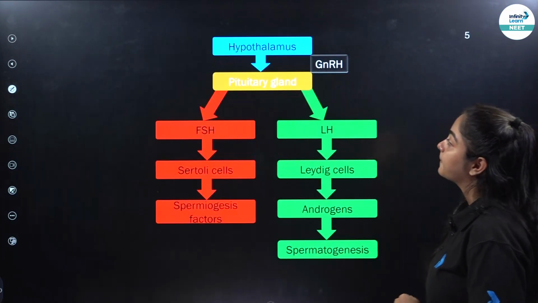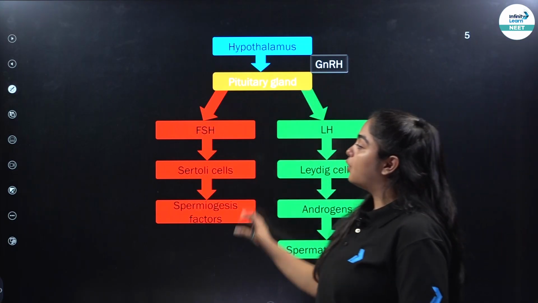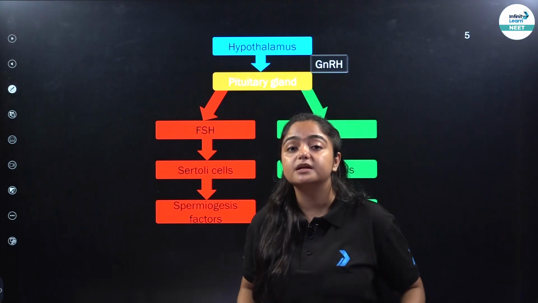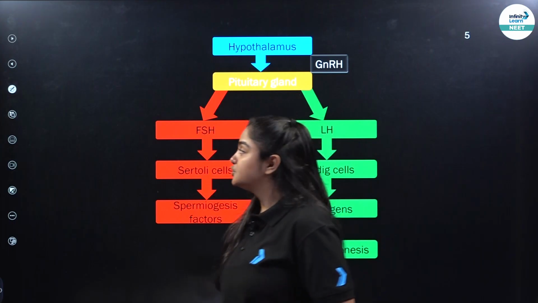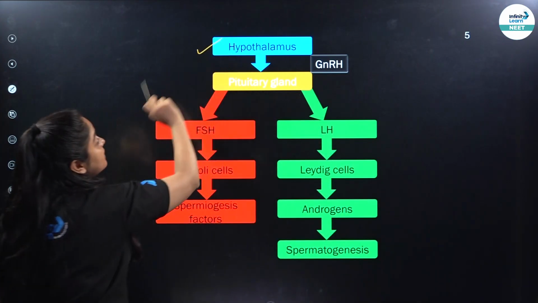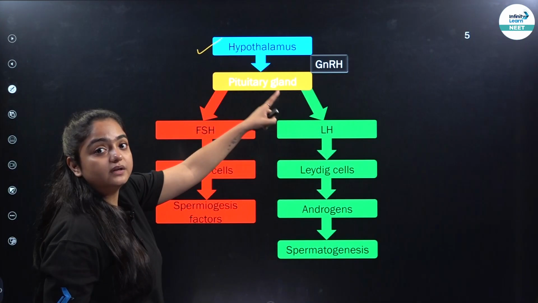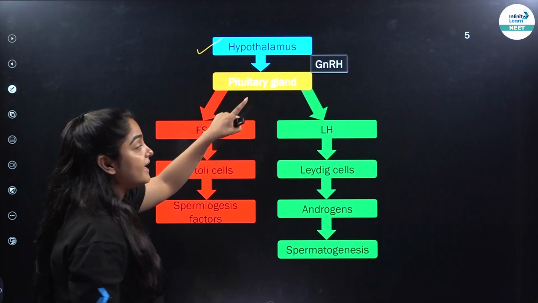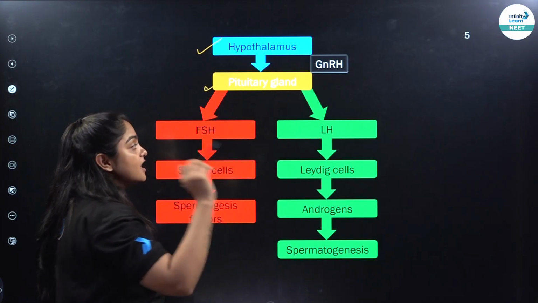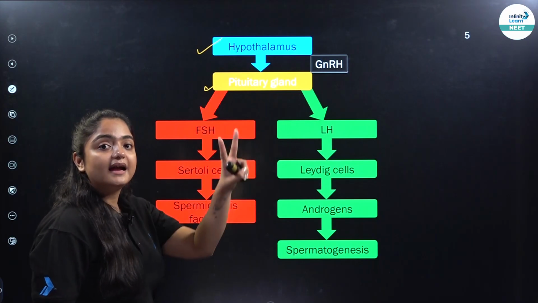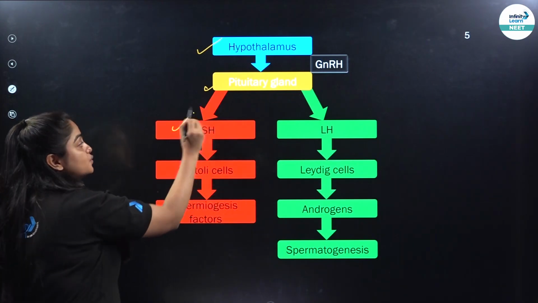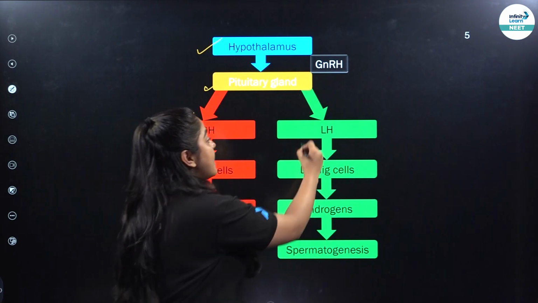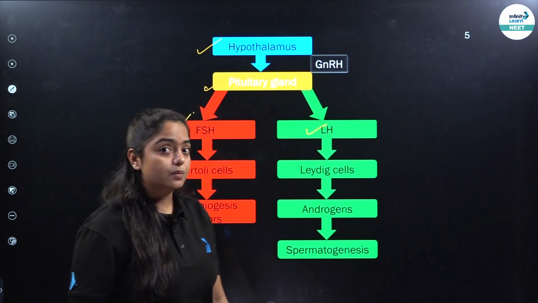Now, these are the hormones which are helpful over here. From the hypothalamus, gonadotropin releasing hormone is secreted. Then it activates the pituitary gland. From the anterior pituitary gland, 2 hormones are released: FSH, which is follicle stimulating hormone, and LH, which is your luteinizing hormone.